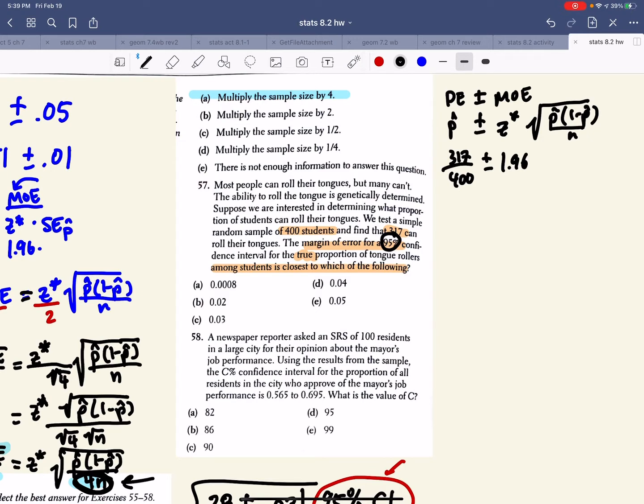So what is my p hat? Let's do a quick calculation here on my phone. 317 divided by 400. All right, so it's 0.7925, and then what would be 1 minus that? 0.2075, all over n, and it looks like I talked to 400 students, right?